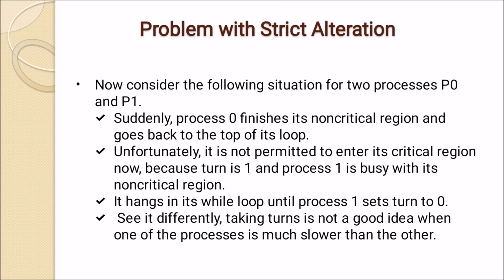So taking turns is not a good idea when one of the processes is much slower than the other. This is mutual exclusion with busy waiting, strict alteration, how it is implemented and what the problems with this method are. Okay, thank you.